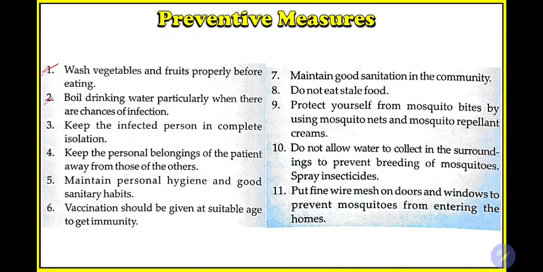Then boil drinking water, particularly when there are chances of infection. That means if there is some flood or you are aware that for the last 2 days the drinking water is not clear, you boil the water and then drink. Keep the infected person in complete isolation in your home. For example, if any of your friends has a viral disease like fever, cough or sneezing, you maintain a distance, or you suggest that he use a hanky before coughing or sneezing.